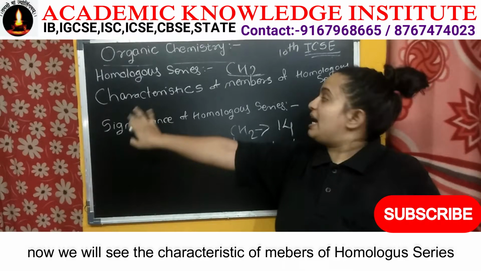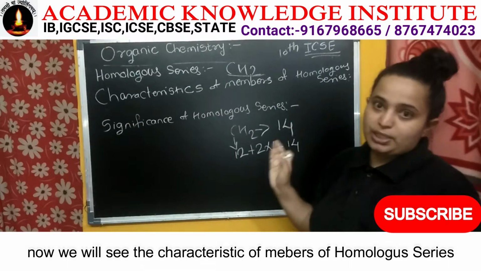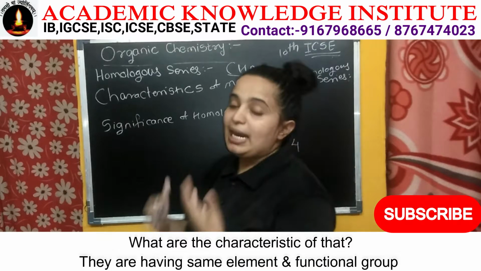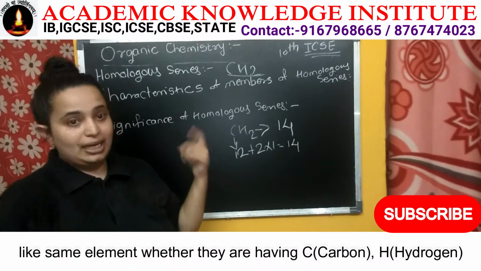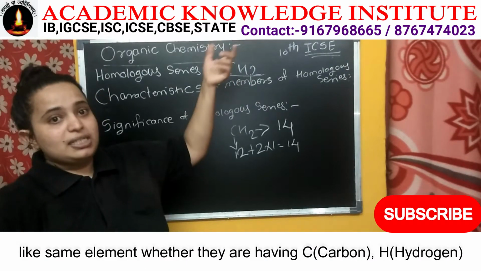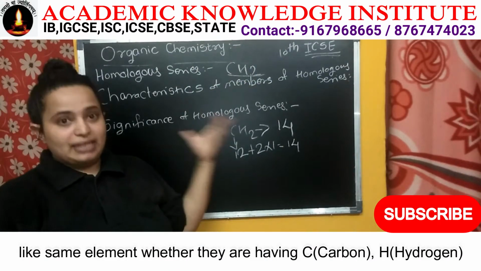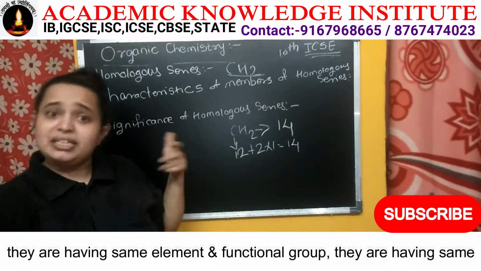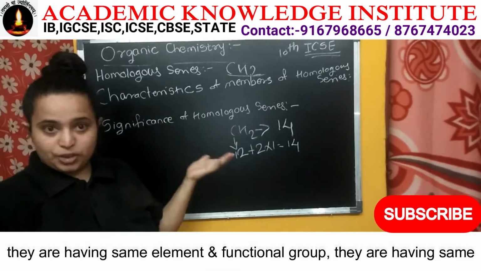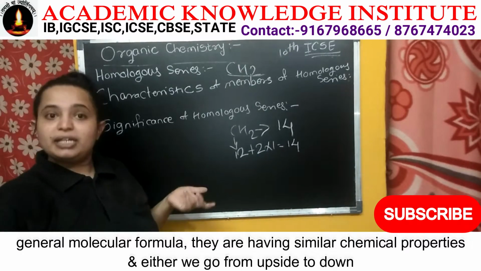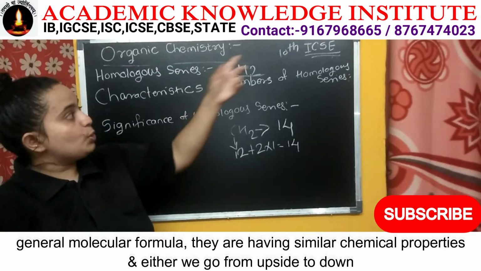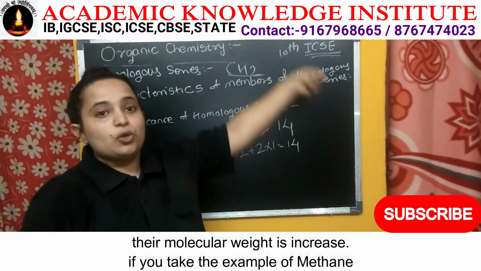Now we will see the characteristics of members of the homologous series. They have the same elements and the same functional group, the same general molecular formula, and similar chemical properties. As we go from top to bottom, the molecular weight increases.